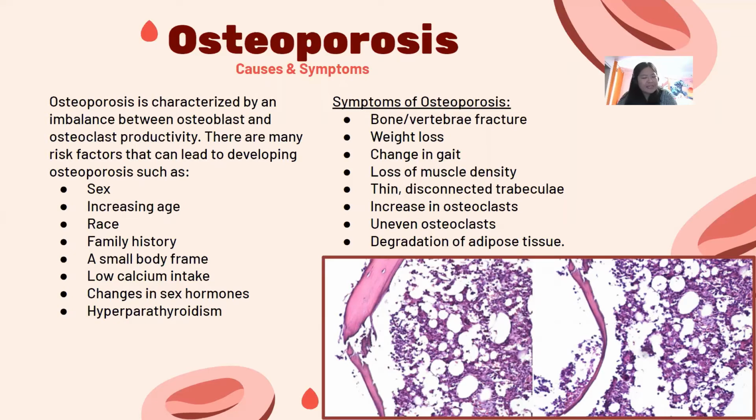And development of osteoporosis can be attributed to many factors, such as sex, with women being more likely to develop osteoporosis than men, increasing age as osteoblast function decreases over time, being of a certain race, having a family history of osteoporosis, having a small body frame, since these individuals have a lower peak bone mass, and low calcium intake.